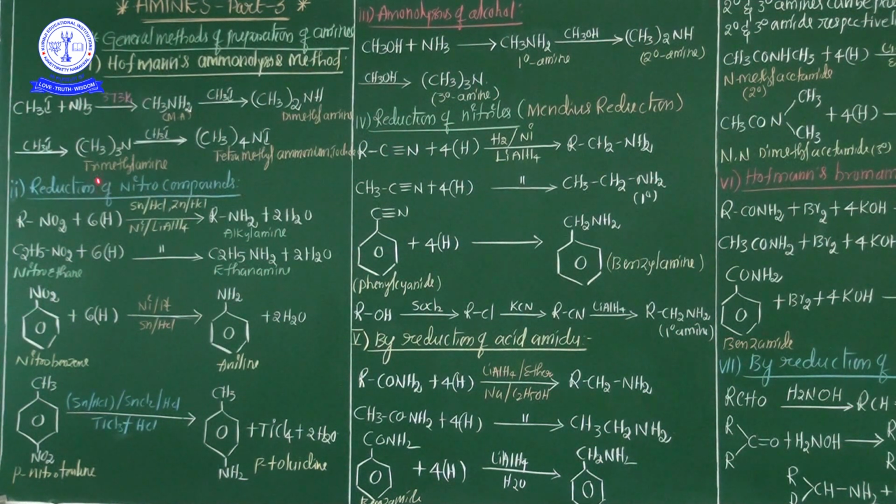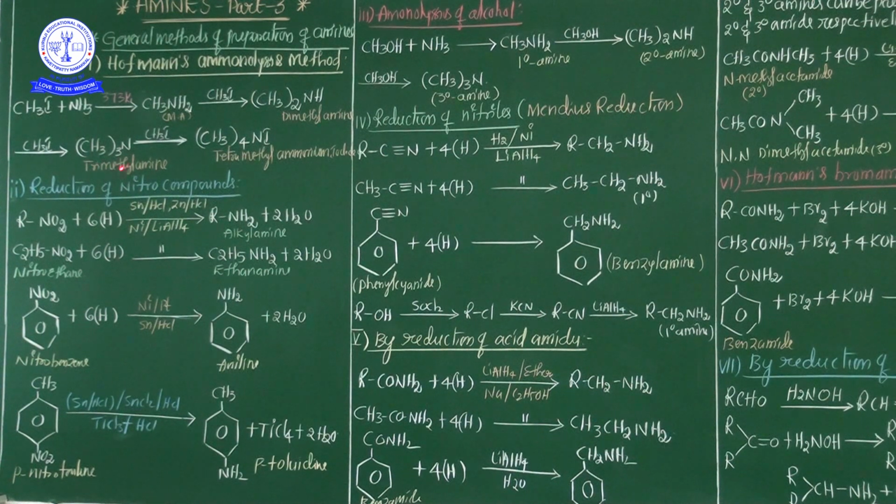For example, see here, methyl iodide. This methyl iodide is treated with alcoholic ammonia in the presence of 373 Kelvin temperature. Now here methyl amine, which is a primary amine, is formed. This primary amine is again treated with methyl iodide, hence secondary amines are obtained. That is nothing but dimethyl amine. This dimethyl amine, continuously treated with methyl iodide, gives trimethyl amine.